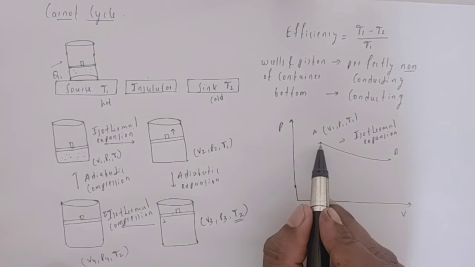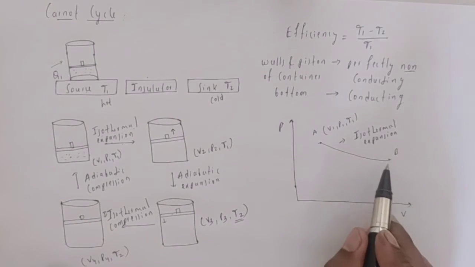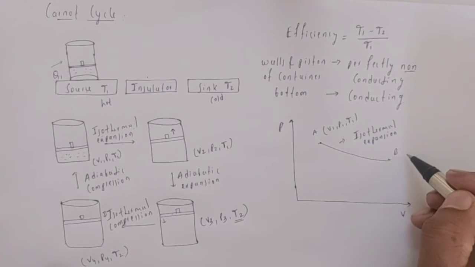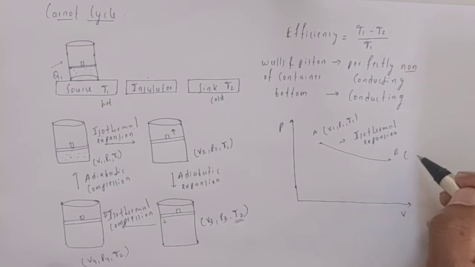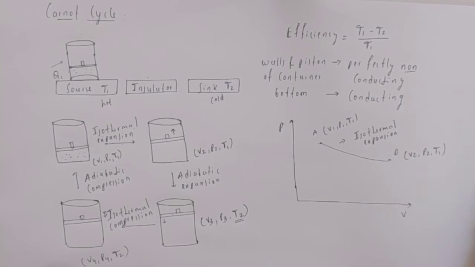This is the graphical representation of isothermal expansion. Volume is increased, pressure is changed, and temperature remains constant.